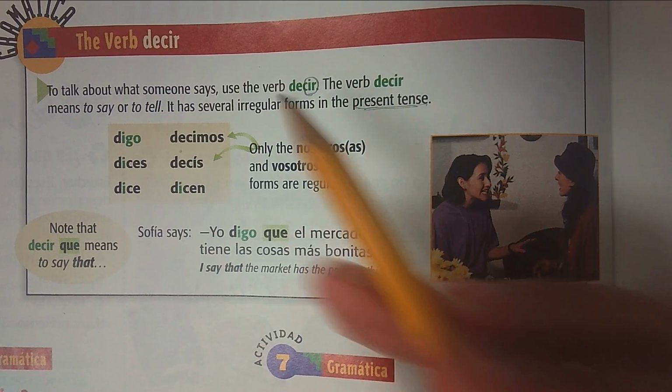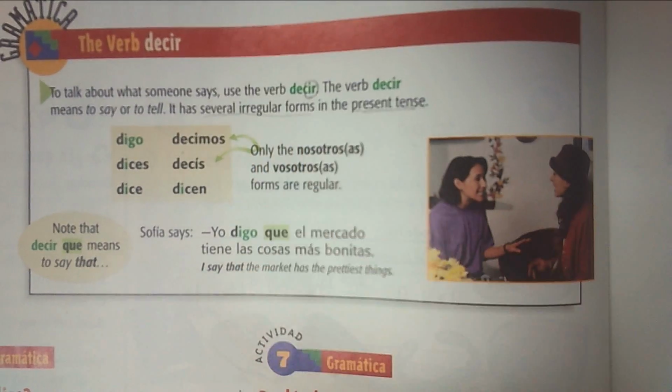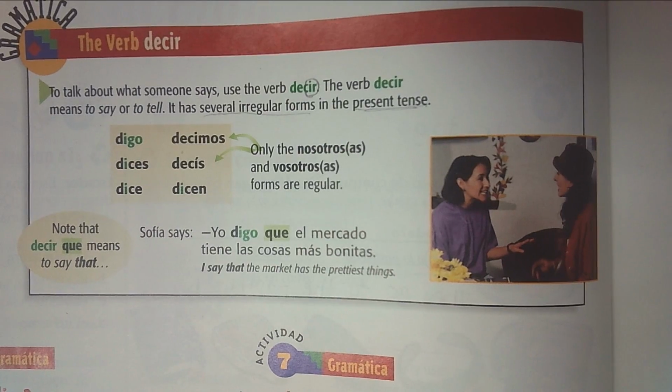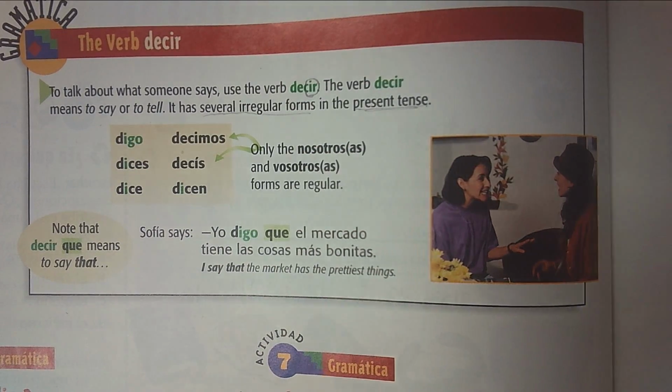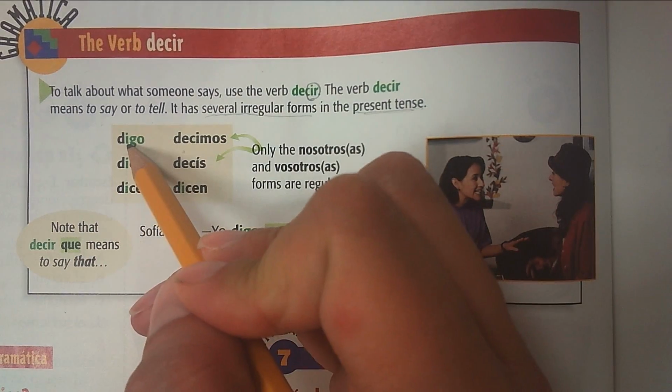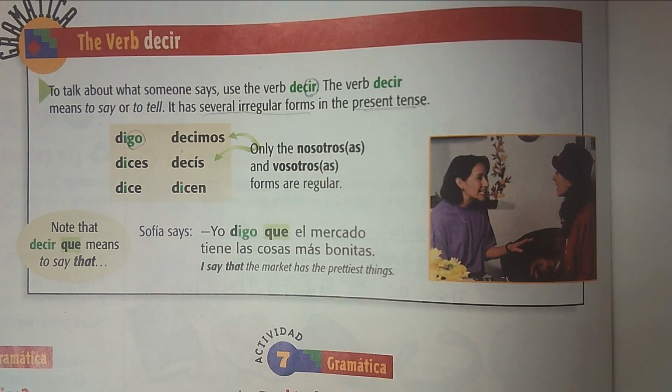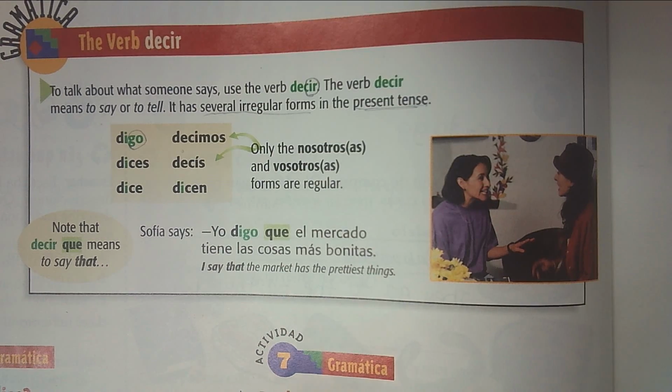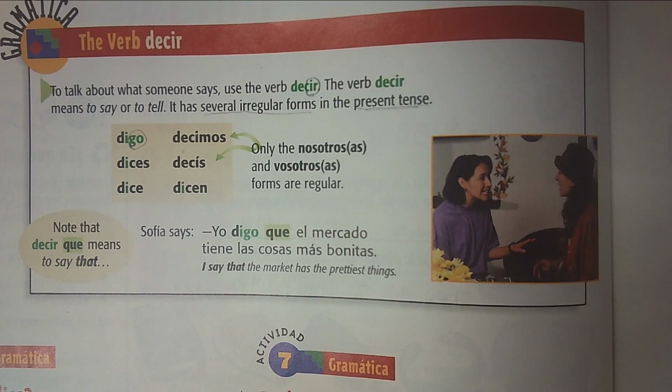And again, it has several irregular forms, and we saw some of those in our notes from yesterday. So one of those irregular forms that we mentioned is that go form, okay? Instead of the O, you would put the go, yo digo. The other irregular form there is that the stem changes.